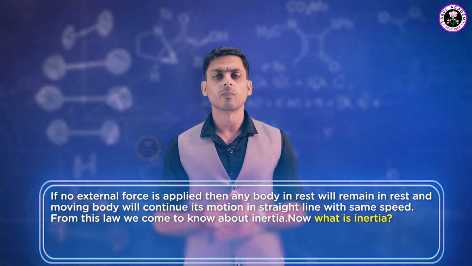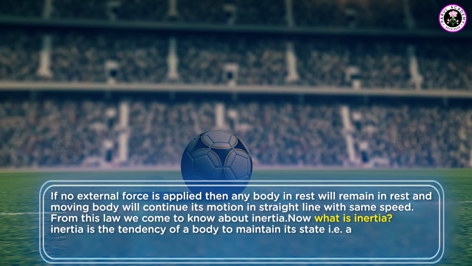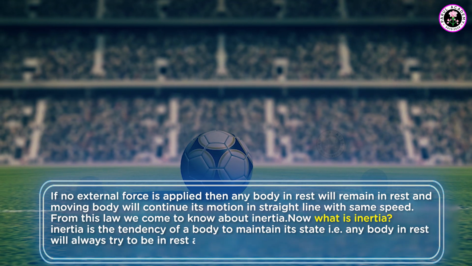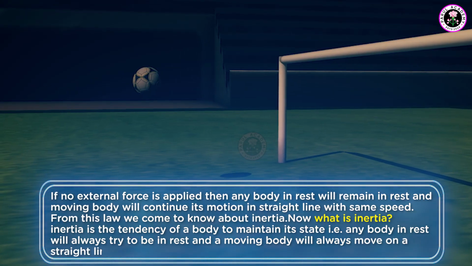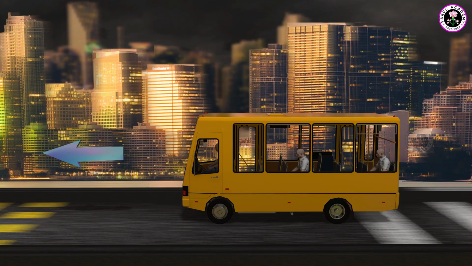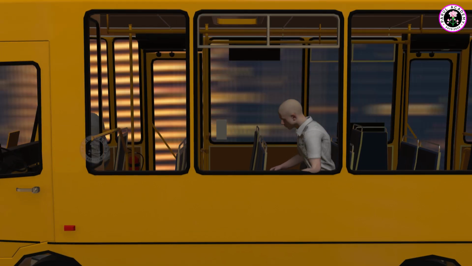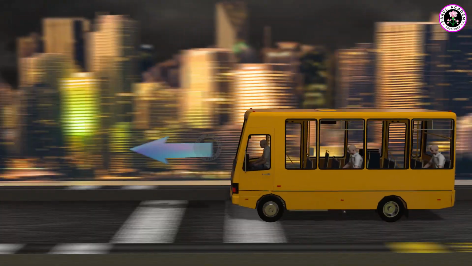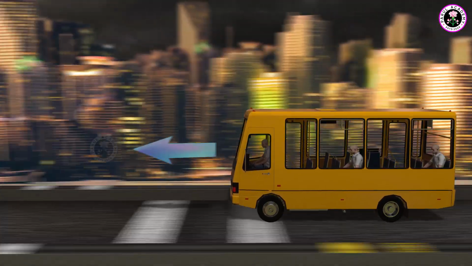Now, what is inertia? Inertia is the tendency of a body to maintain its state. That is, any body at rest will always try to stay at rest, and a moving body will always move in a straight line with the same speed. This is the reason when a moving bus stops suddenly, our body leans forward, and when it starts, our body leans backward. Now, if we want to change the state of any body, we will have to apply a force on it.